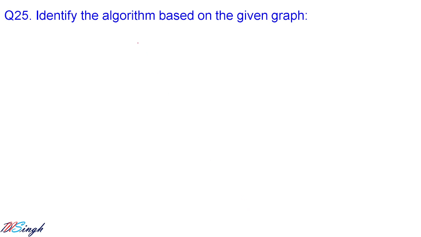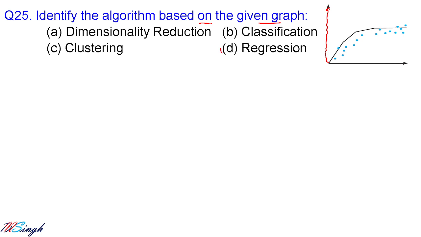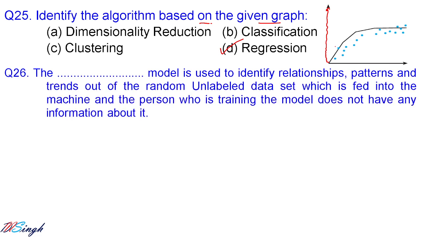Let us go for 25. Identify the algorithm based on the given graph. Okay, so in this graph, whenever data points are scattered around a line, that is called what? Regression. So if you see all the data points are scattered around a line, or we can draw a line over the data points, then it is regression.